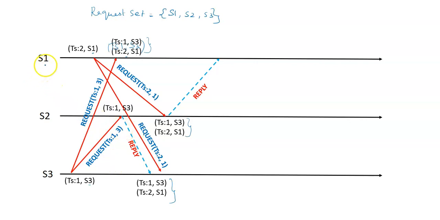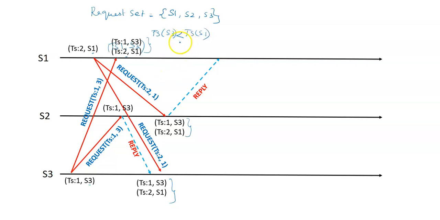Now, where there are multiple requests, S1 finds it has 2 requests: one is its own request, another is the request received from S3. But the timestamp of S3 is lesser than the timestamp of S1.